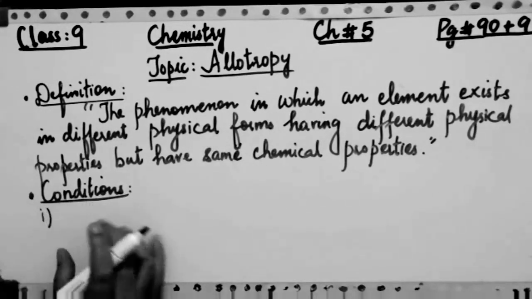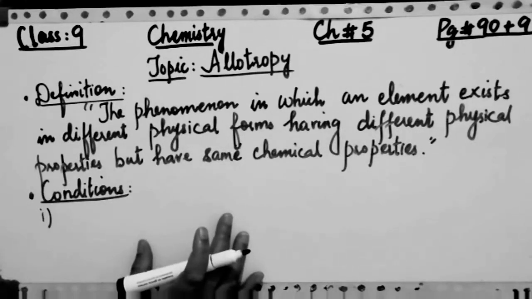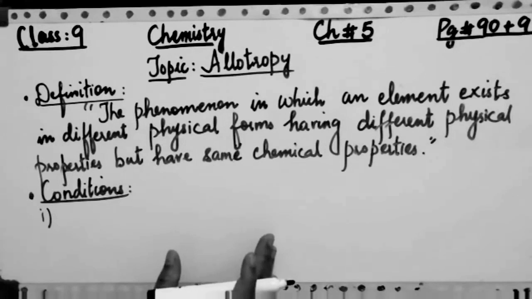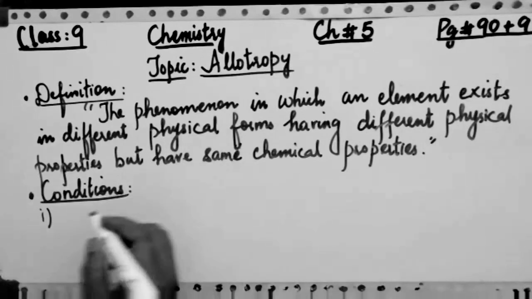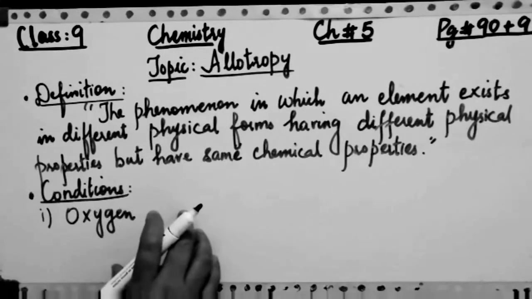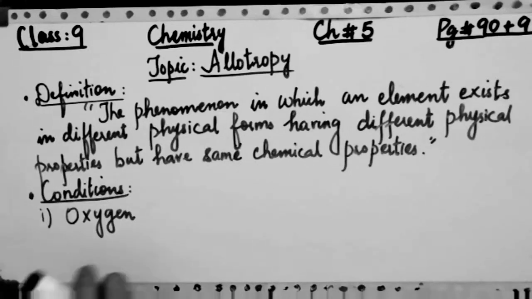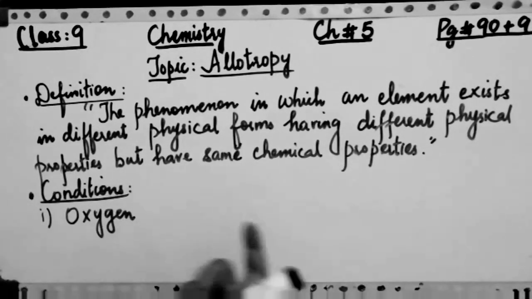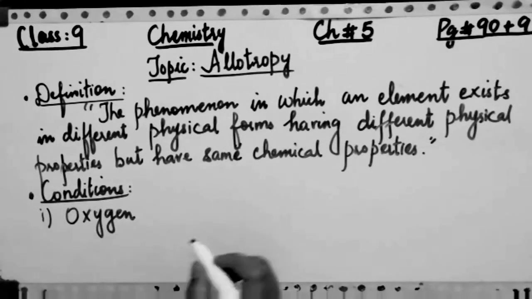So the first condition in this case is that you have to mention the two or more kinds of molecules of an element, that some elements have two or more kinds of molecules in them. So I am going to write the first condition with oxygen, because oxygen has two allotropic forms. These two allotropic forms of oxygen are the normal molecular oxygen O2, and the other one is ozone, which is O3.